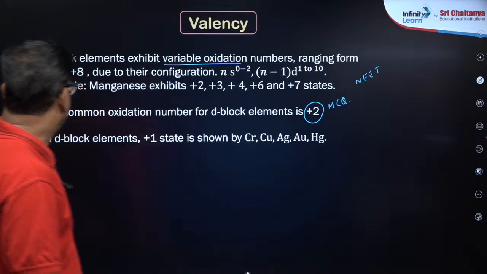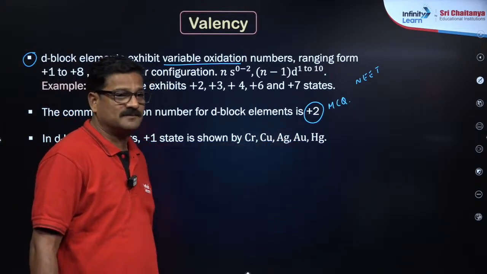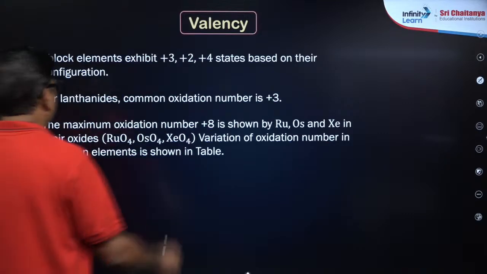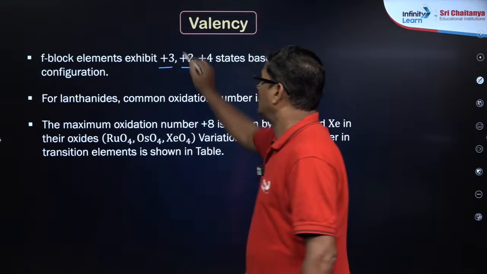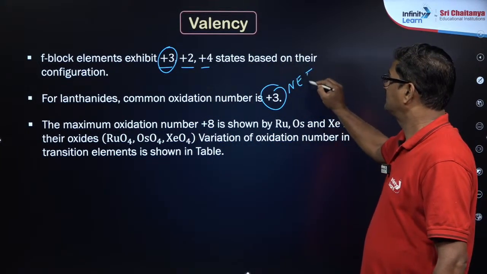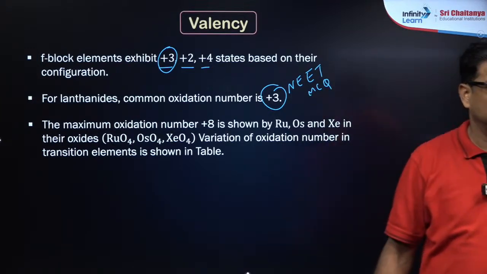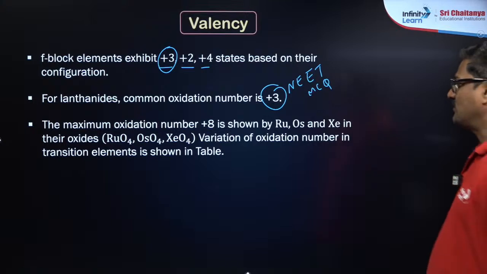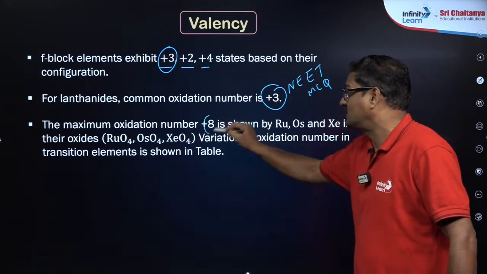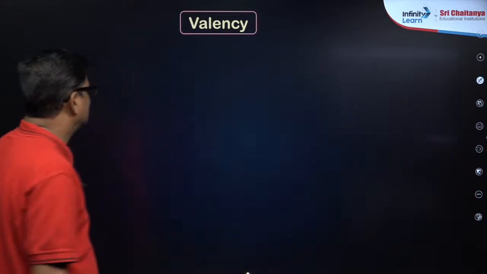In d block elements, +1 is shown by chromium, copper, silver, gold and mercury. These are the important points that I want to say. In f block elements, it can show +3, +2, +4. The common oxidation state is +3. This comes as an MCQ. The maximum oxidation state exhibited by any element is +8, shown by osmium, ruthenium and xenon.